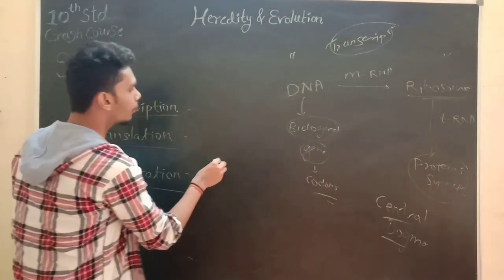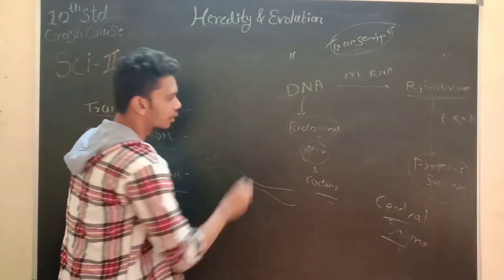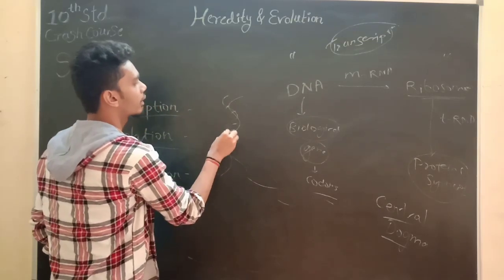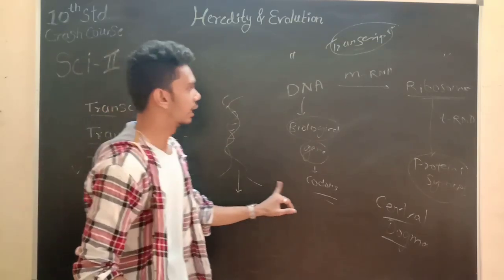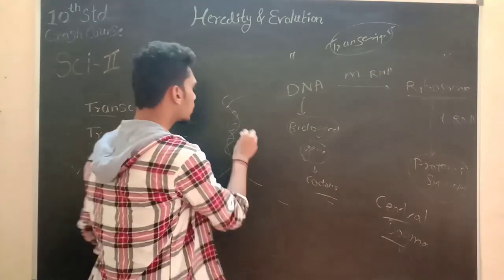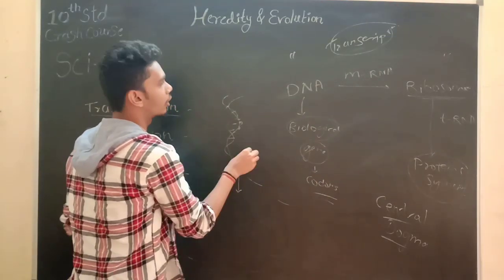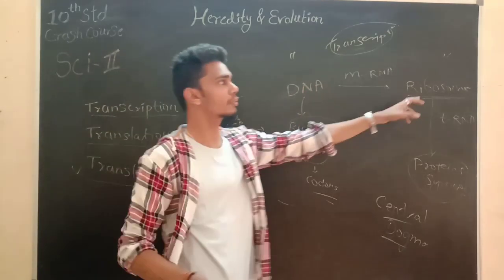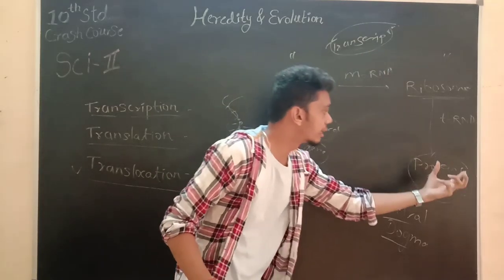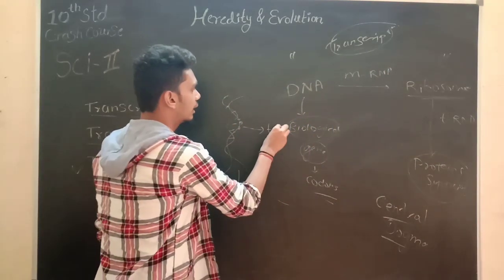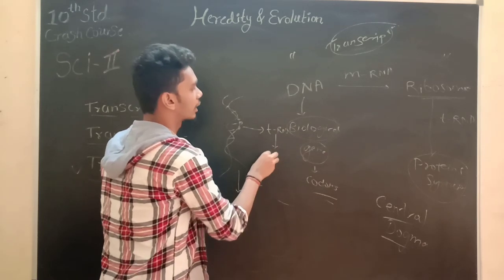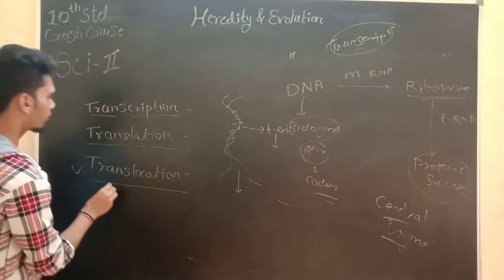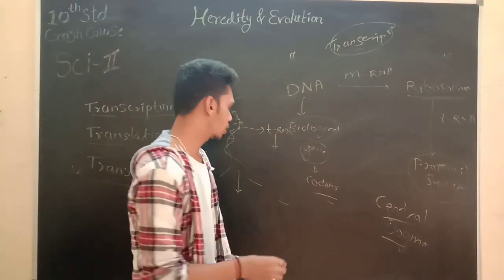But why are we doing protein synthesis? You know that DNA is a double stranded molecule. If the mRNA comes into the picture, it will scan the information from the DNA and then transfer it to the ribosome, which we studied in the transcription process. Now in translation, the tRNA comes into the picture and generates protein synthesis with the help of the ribosomes. And now we are going to learn about translocation.